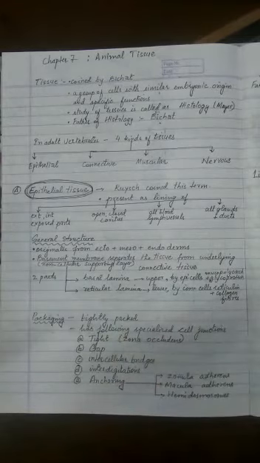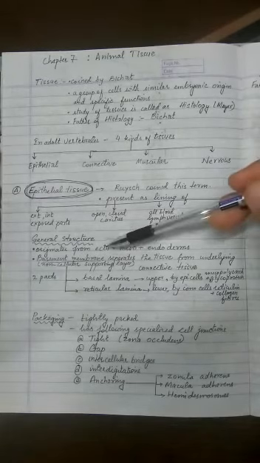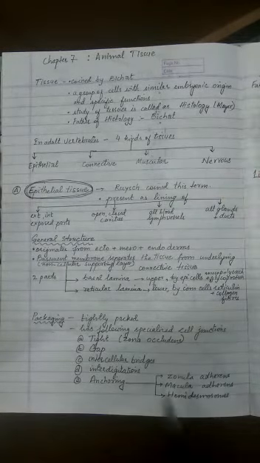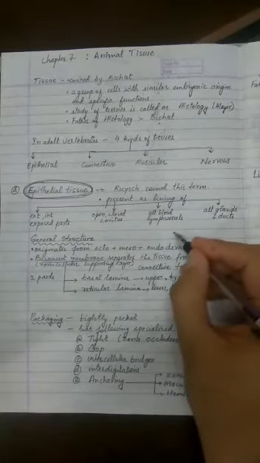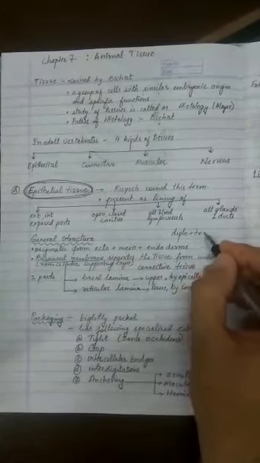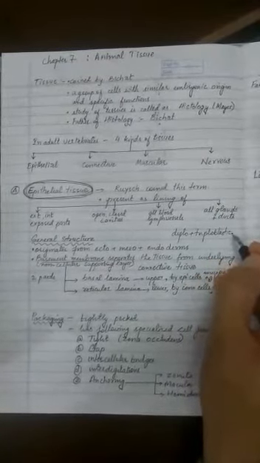What are the general characteristics of epithelial tissue? The first thing we need to remember is that epithelial tissue can originate from any of the embryonic germinal layers. In ninth class, two main things you learned were diploblastic and triploblastic origin of the body.